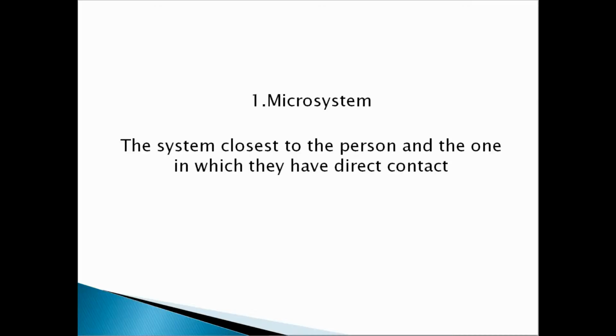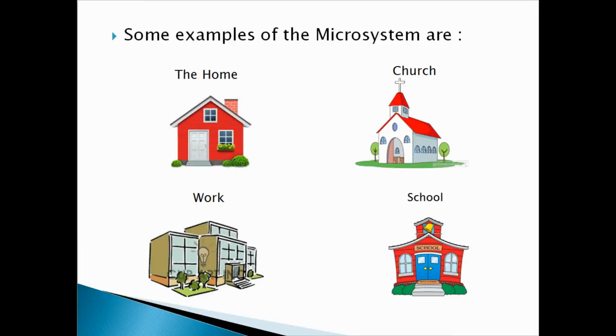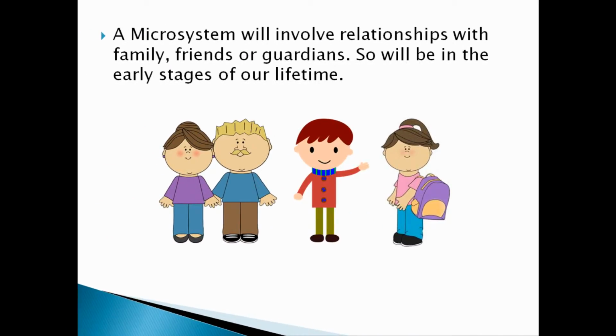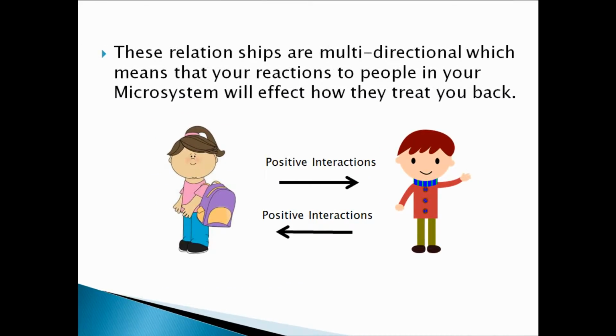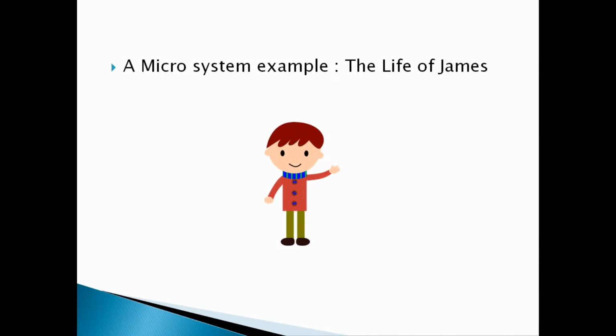This system is closest to the person and is the one in which they have direct contact. Some examples of the Microsystem are the home, the church, the workplace and school. A microsystem will involve relationships with family, friends or guardians, so will be in the early stages of our lifetime. These relationships are multi-directional, which means that your reactions to people in your microsystem will affect how they treat you back. As a microsystem example, we're going to take a look at the life of James.